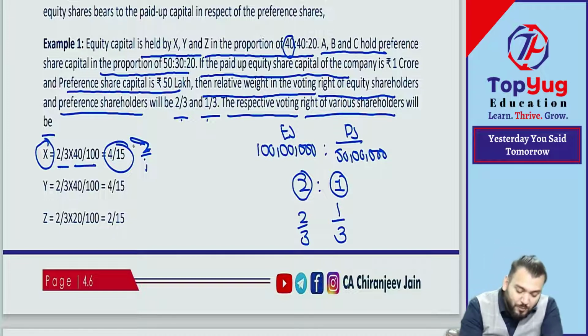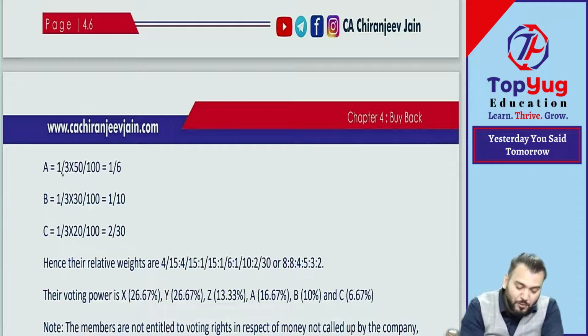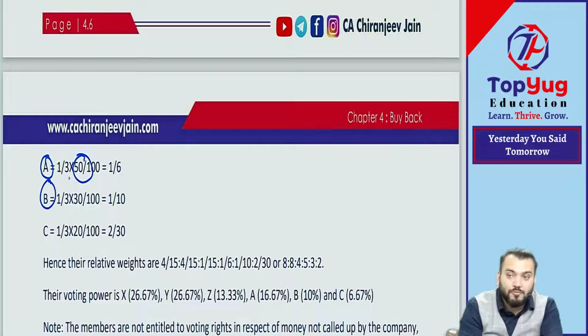So this becomes the voting right of what? Equity shareholders. Similarly, if we want to calculate the voting right of preference shareholders, it will be 50% of 1 by 3, 30% of 1 by 3 and 20% of 1 by 3. Hence their relative voting right weights are what?